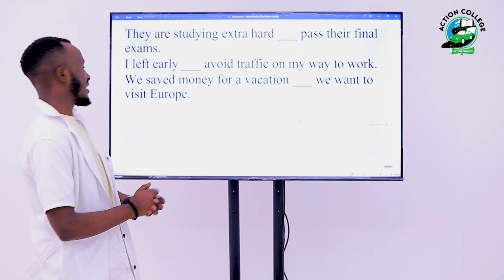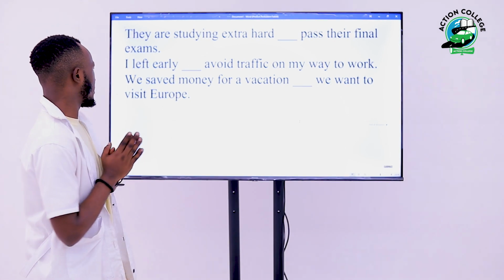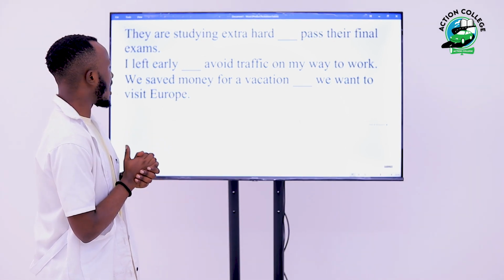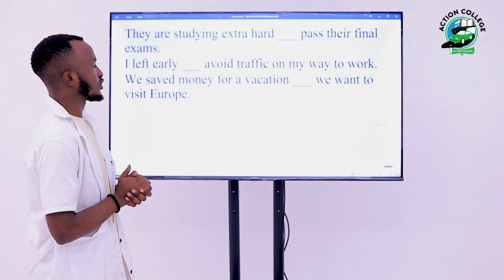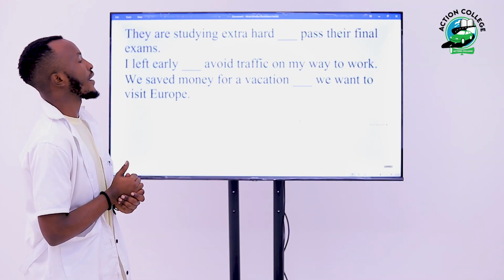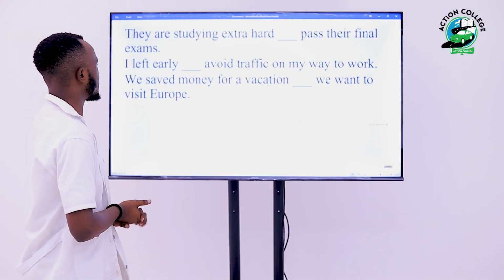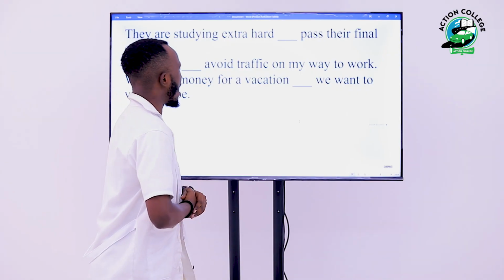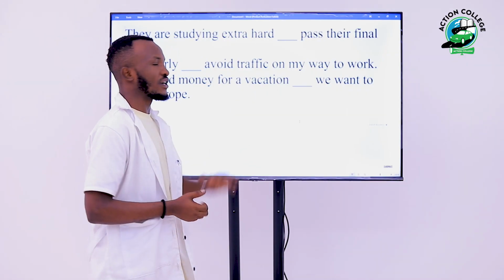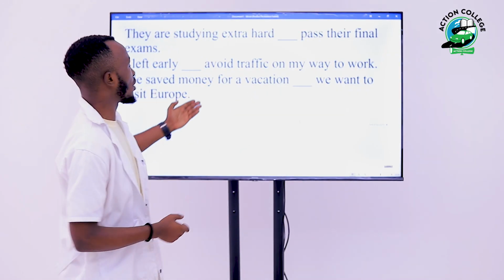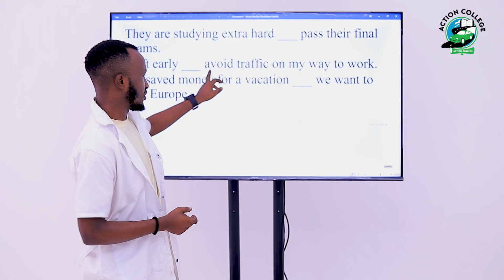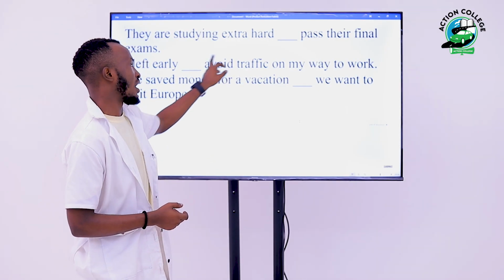So we also have another question. I left early, blank, avoid traffic on my way to work. As you can see, I also have this infinitive verb, to avoid.